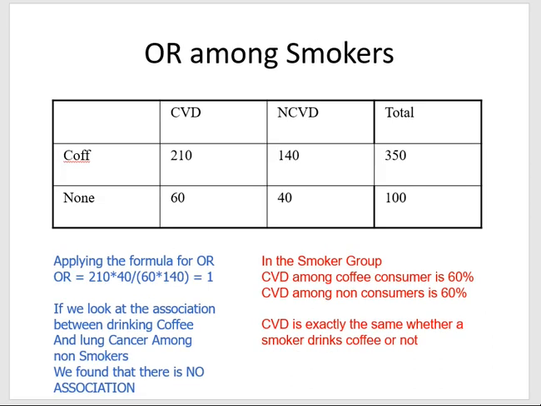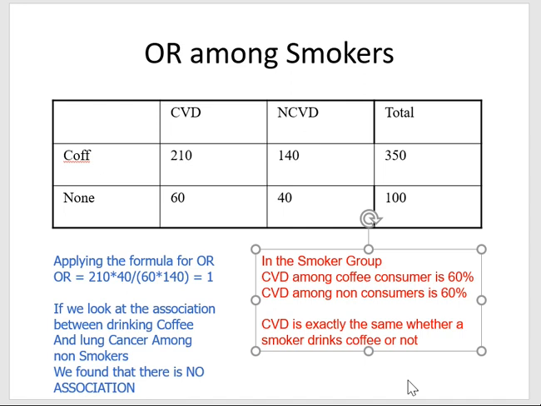Okay, so here are my smokers, and I'm going to look at the CVD occurring in the coffee consumers, 210 out of 250, which is 60%, compared to the non-coffee consumers, which is 60 out of 100, also 60%. So if you are to look at those that smoke, whether they drink coffee or do not drink coffee, it doesn't do anything to their coronary heart disease.